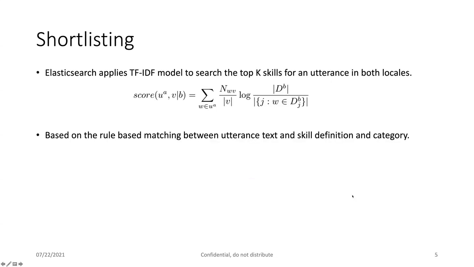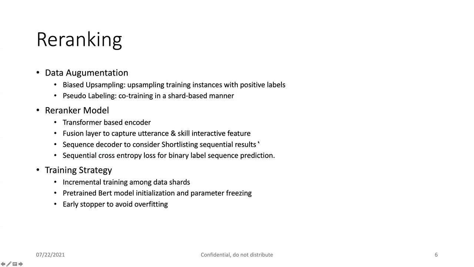So the shortlisting in detail is Elasticsearch using a TF-IDF model, and it is based on rules. A rule is rule-based matching between the utterance text and the skill definition and their categories. And in the re-ranking step, we apply data augmentation. First, we use biased upsampling. So we upsample training instances with positive labels, because for each utterance, sometimes the user can provide positive feedbacks, but sometimes they provide negative feedbacks. And we only upsample those positive label utterances.